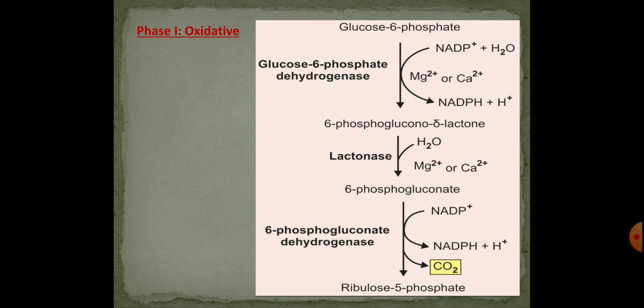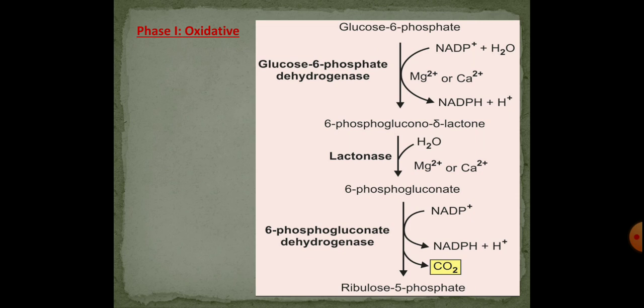The glucose 6-phosphate is acted upon by the most important regulatory enzyme, that is glucose 6-phosphate dehydrogenase, which oxidizes the glucose 6-phosphate into 6-phosphogluconolactone with the liberation of one molecule of NADPH plus H plus. This reaction requires magnesium or calcium ion for its activity.